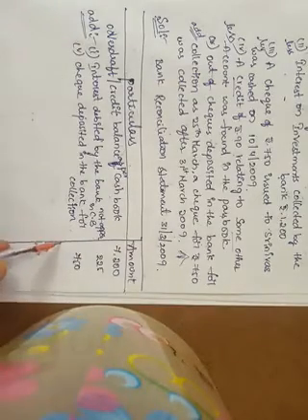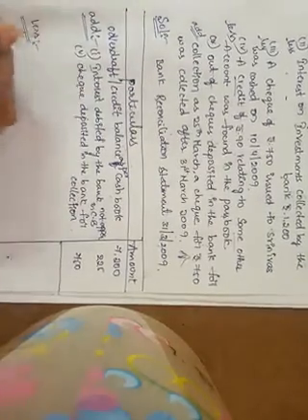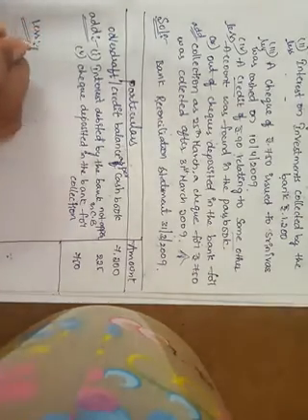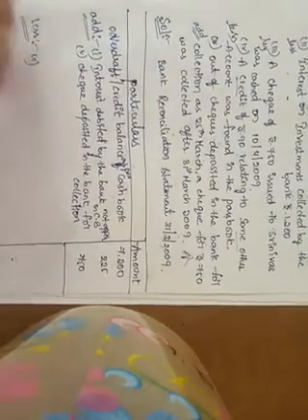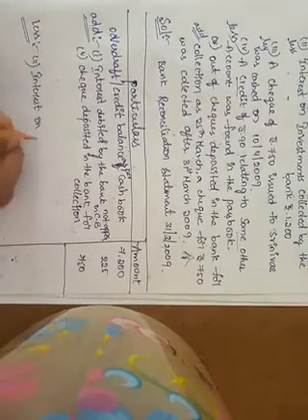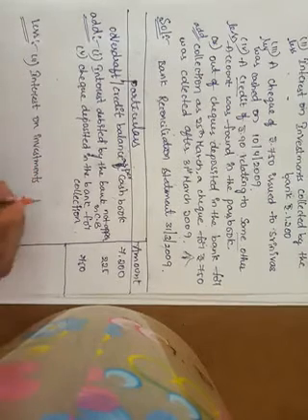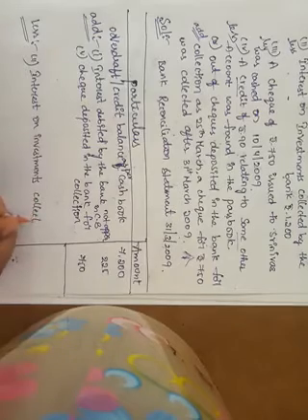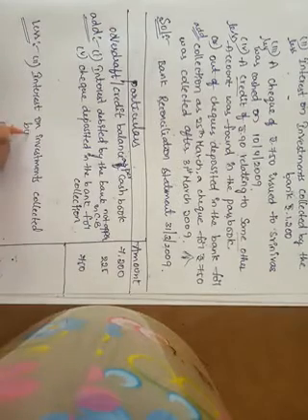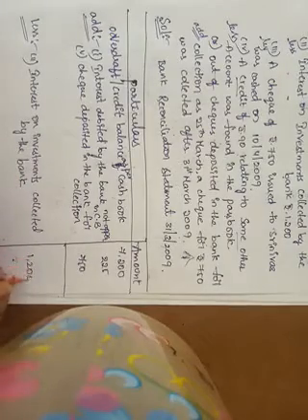Okay, do the total. Next is less. Less, the second one, is interest on investments collected by the bank, rupees 1200.